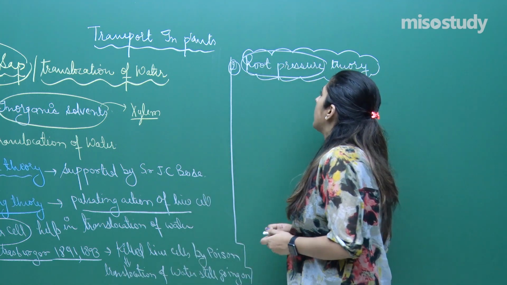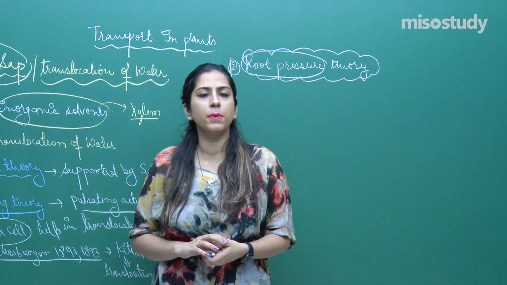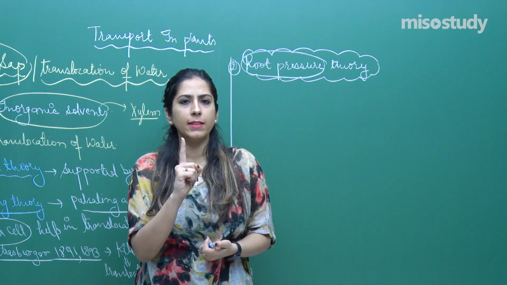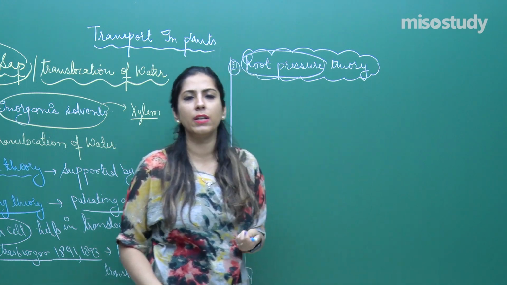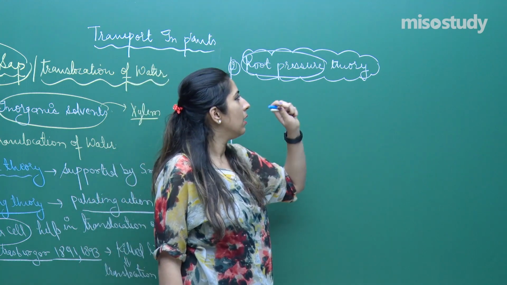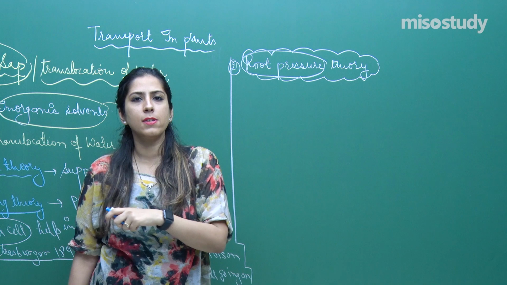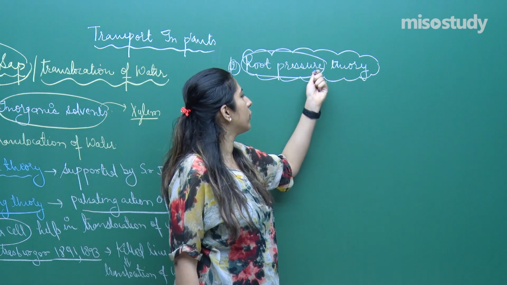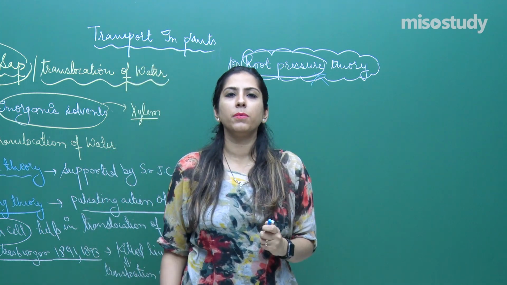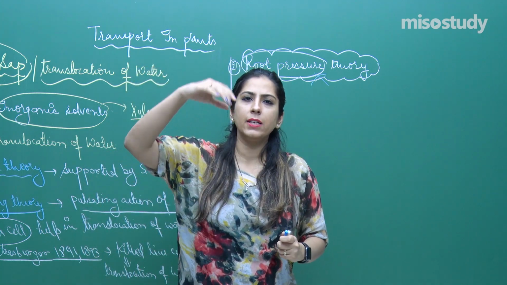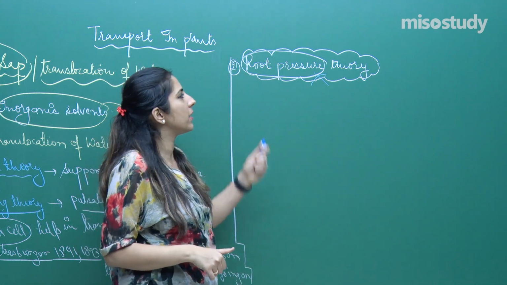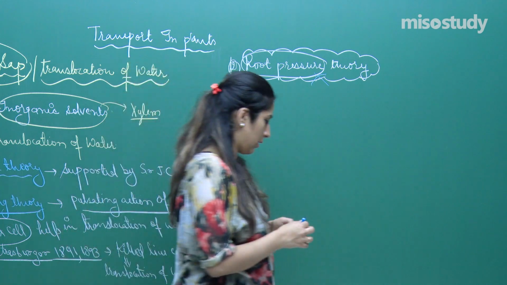So what is the reason behind this root pressure, how did this root pressure develop? This actually exists, but it is disproved in the case of the gymnosperm. Sorry, in the case of the gymnosperm, root pressure doesn't exist. So even the translocation occurs in those plants also. So this was not the reason, this was later on rejected, right? So how does this root pressure develop? This is because the transpiration rate is very low and the absorption is very high, due to which the root pressure develops in the roots.